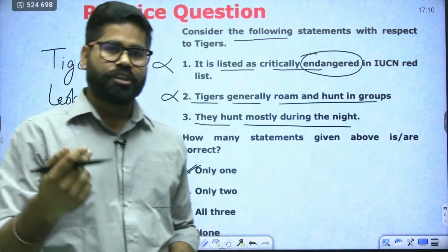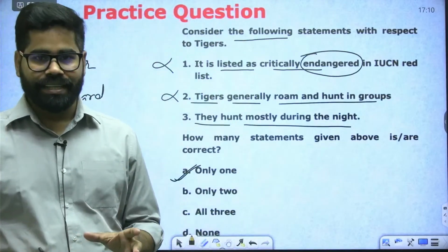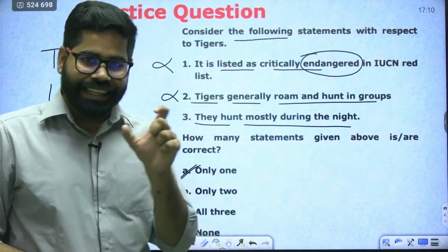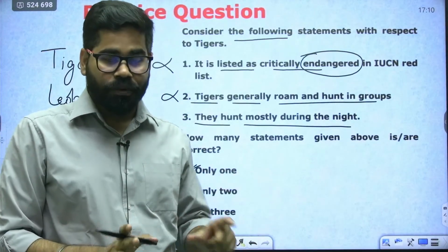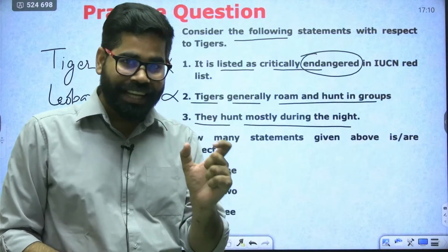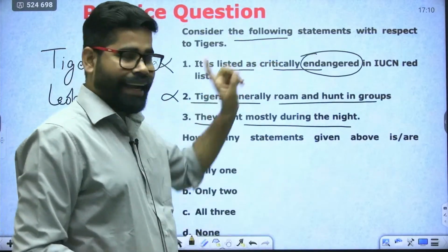The population of tiger has increased in the last 20-30 years. So now it is not a critically endangered species. It is listed as endangered only. So first statement, I think many of you think that this is the correct one. No, it is not the correct one. It is the incorrect one.